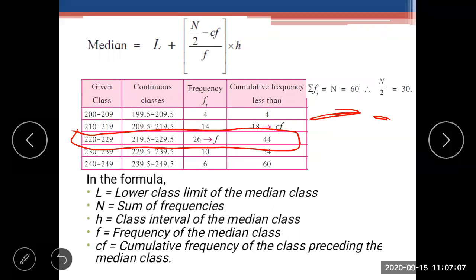So 18 is the CF. Is it clear? In the definition, CF is the cumulative frequency of the class preceding the median class. The number present in the cumulative frequency before the median class is the CF. Understood?